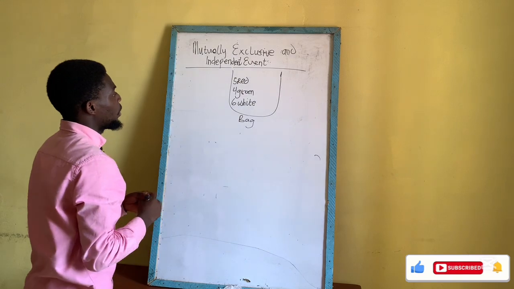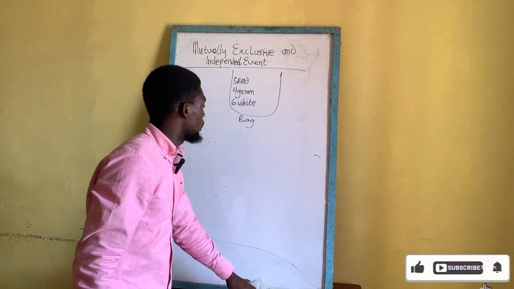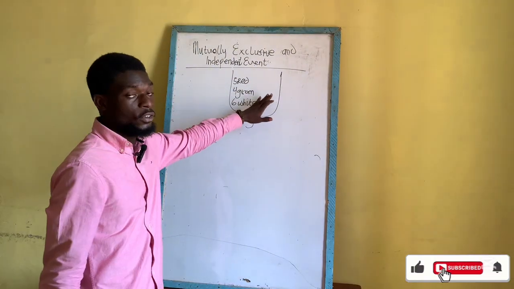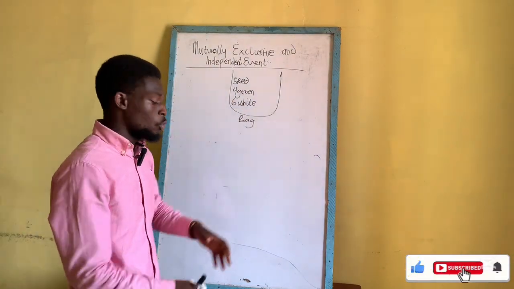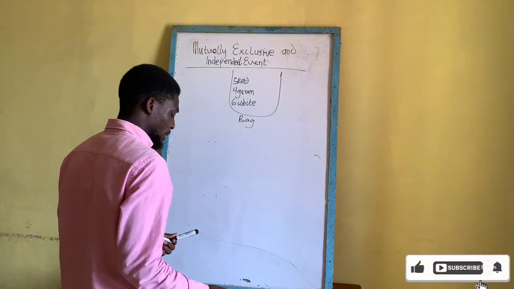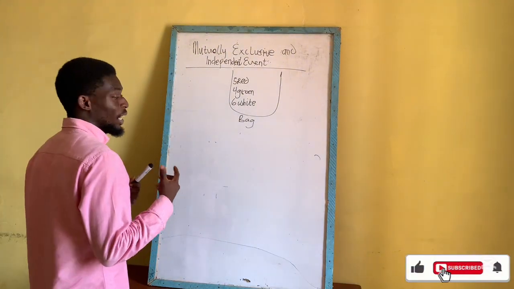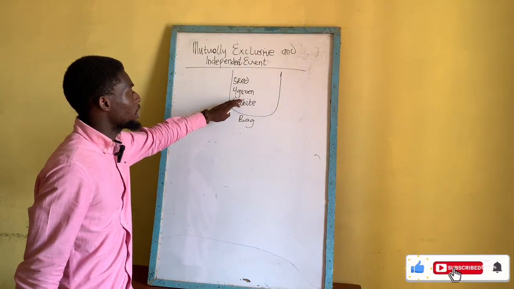So we are made to understand that this particular bag contains 5 red balls, 4 green balls and 6 white balls. We are asked to calculate the probability that a green ball or a white ball is picked.